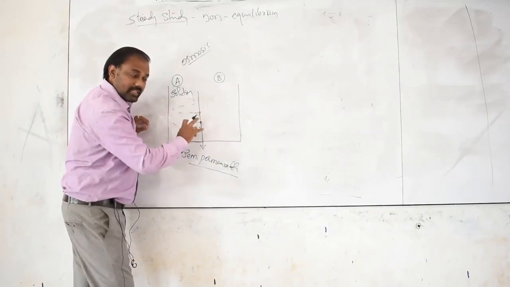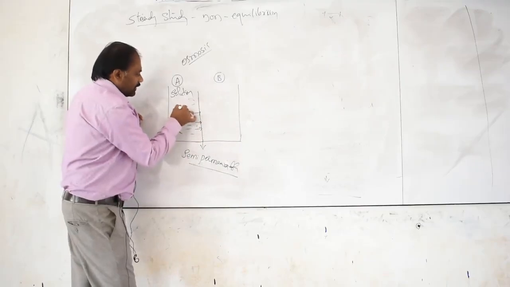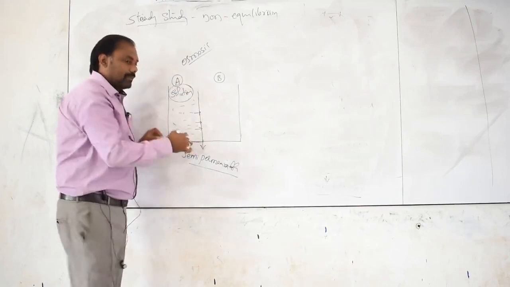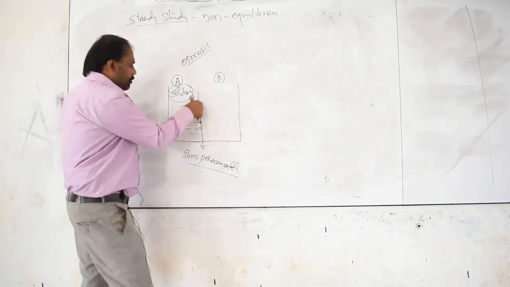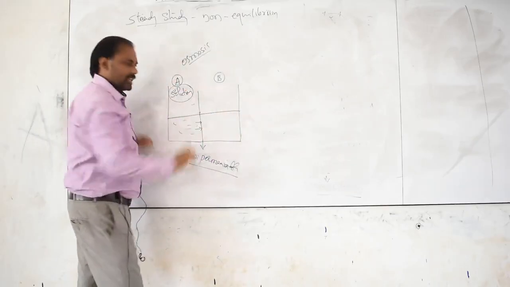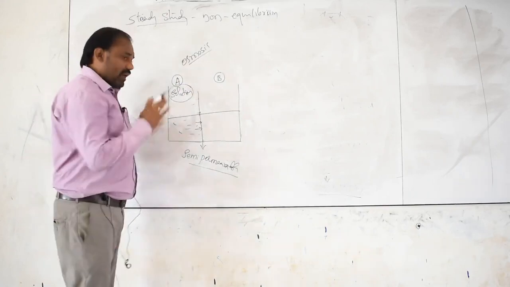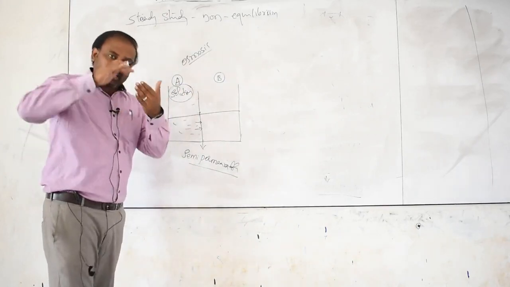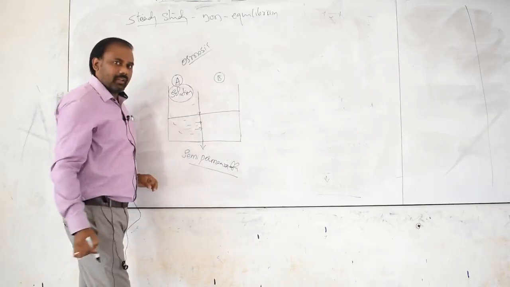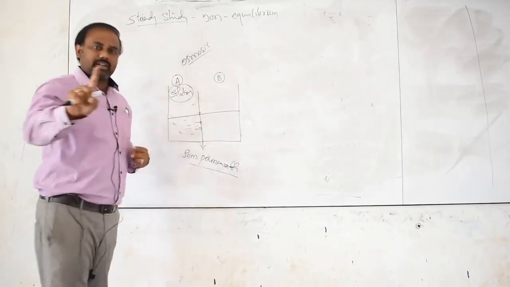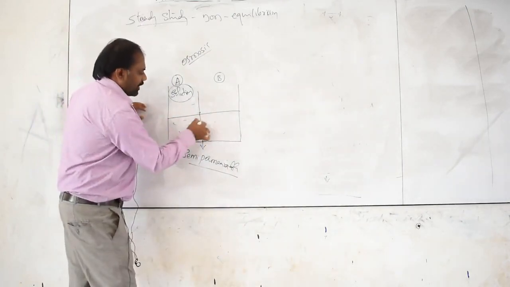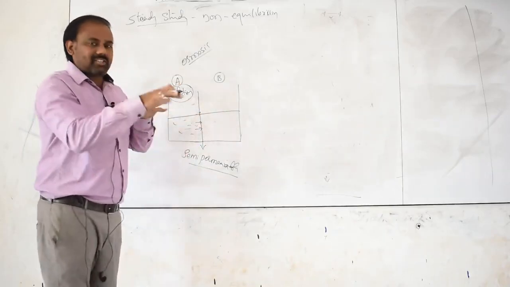The molecules or the solution present in compartment A start moving towards compartment B until the solution level in both compartments becomes equilibrium. Once A and B reach equilibrium, the movement of the solution stops.